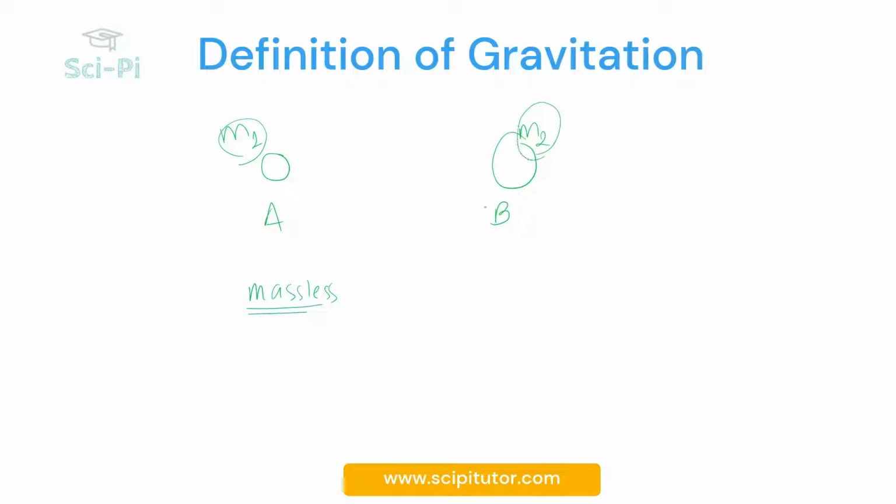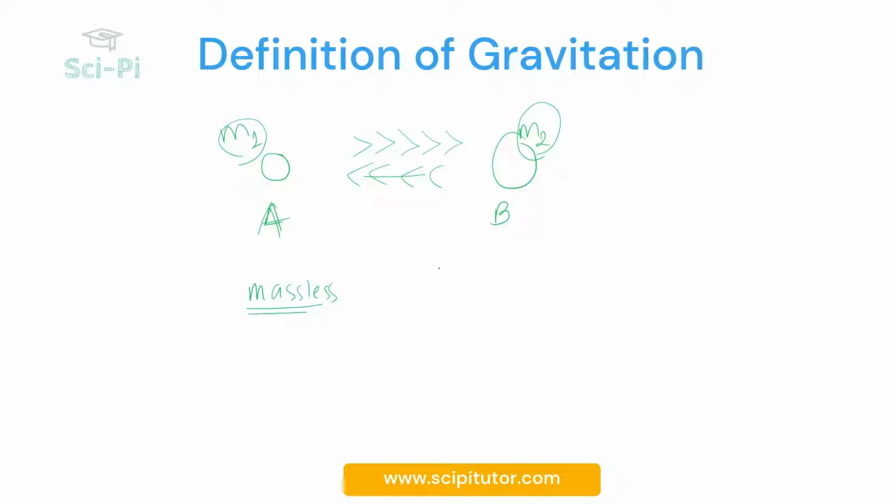A has mass m1 and B has mass m2. And then now this object A will exert an attractive force on object B, while this object B will also attract the object A with some force. And this force is therefore the gravitational force.